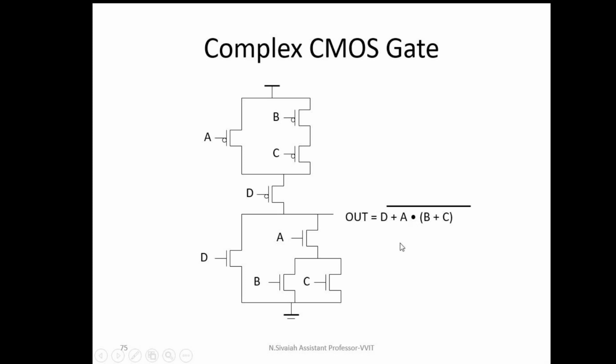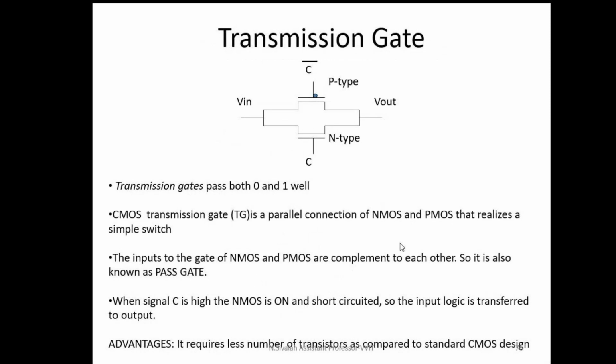By using this logic, we can implement any circuit diagram. Now, this is the transmission gate. There are some drawbacks in the pass transistor because it does not produce the full logic 0 and full logic 1. That's why we go for a transmission gate. In this transmission gate, let us assume C is equal to 1.